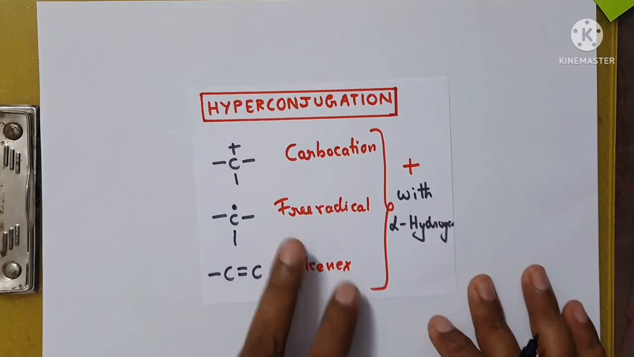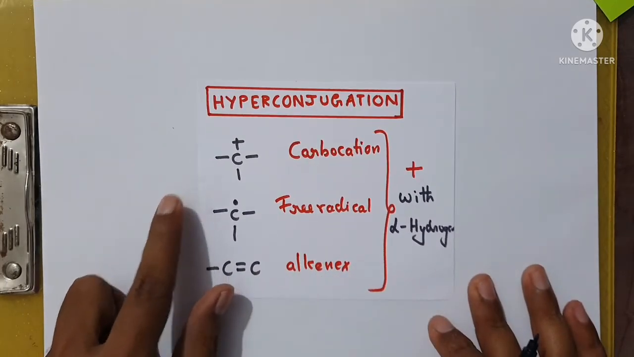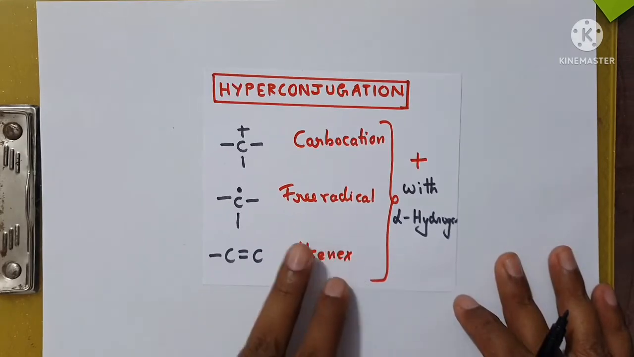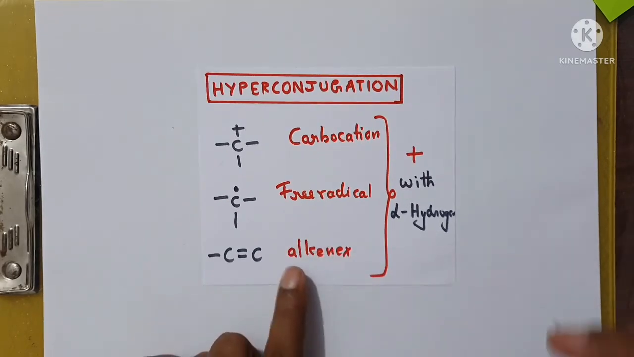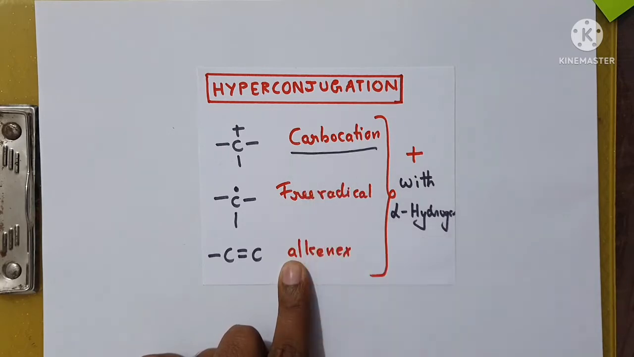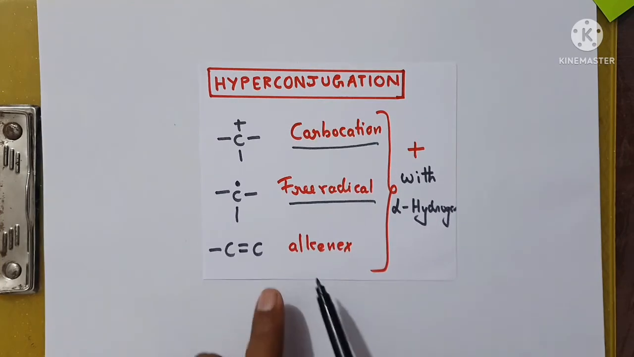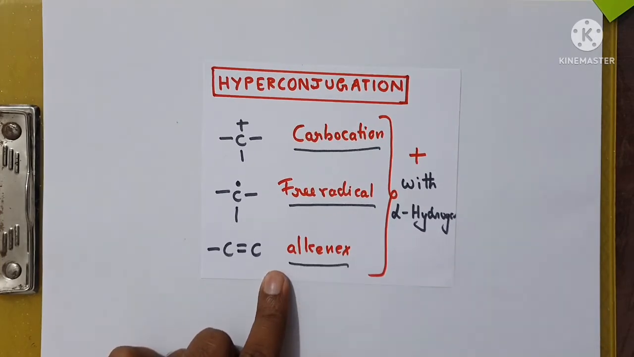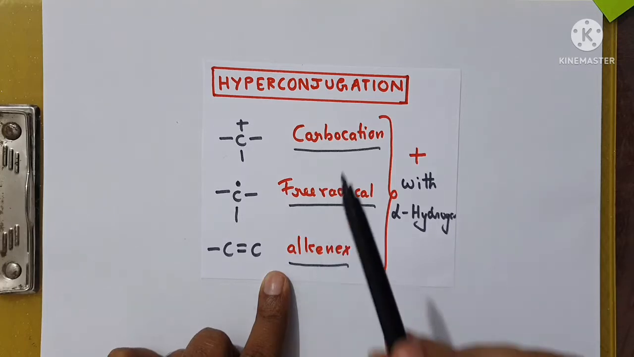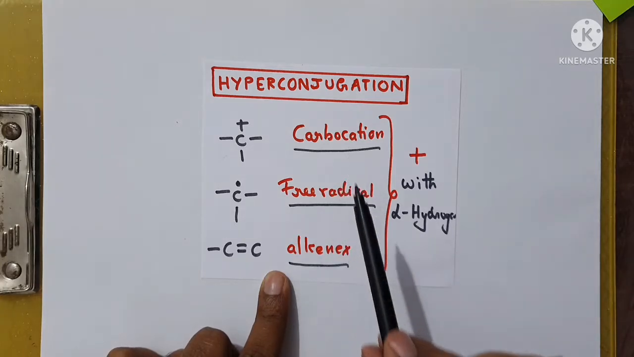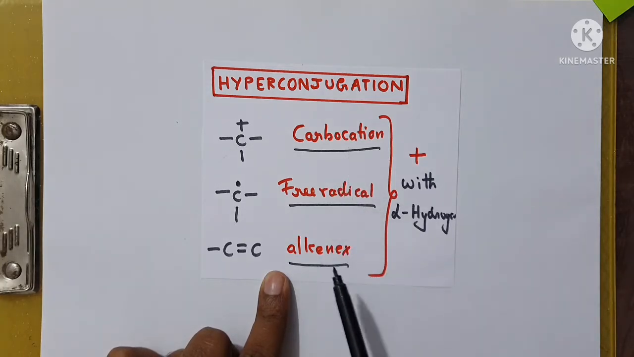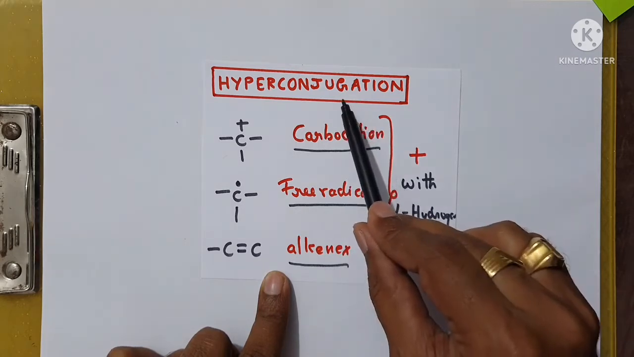What is hyperconjugation? Remember, children, hyperconjugation is only possible in a carbocation. It is possible if there is a free radical and if there is an alkene group. Remember, children, if a carbocation is seen, if a free radical is seen, and if there is an alkene, then there will be hyperconjugation.